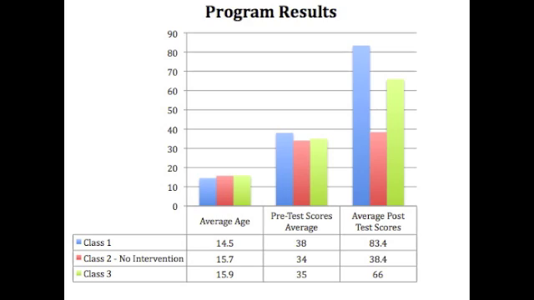Class 1 received an intervention and post-test scores averaged 83.4, which was 45.4 points higher than their pre-test scores. Class 2 received no intervention and their average pre-test score was 34 and their average post-test score was 38.4, which was an increase of only 4.4. Class 3 was split with 15 receiving the intervention and 15 who did not. Their average pre-test score was 35 and their average post-test score was 66, which was an increase of 31.